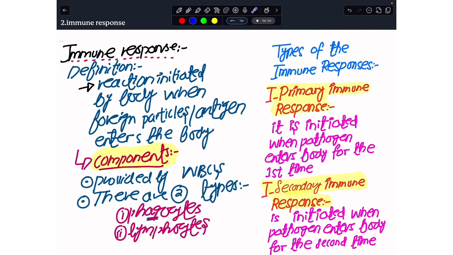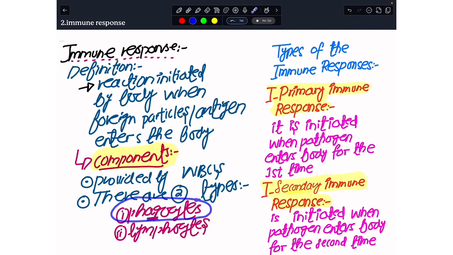The idea is that these immune responses, or internal immune reactions, are provided by a type of cells that we have with us, and these are the white blood cells. So initially, our concept of these white blood cells should be very clear, so that we are clear about what immune responses actually are. Among the white blood cells, we have two major categories. We have the phagocytes, and then we have the lymphocytes.